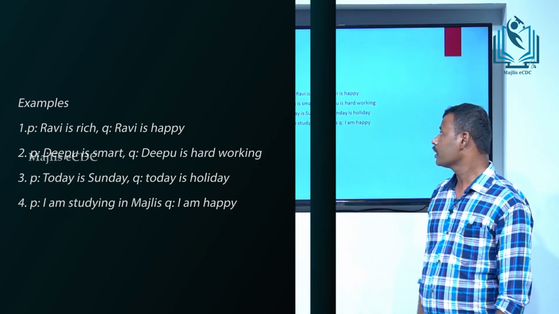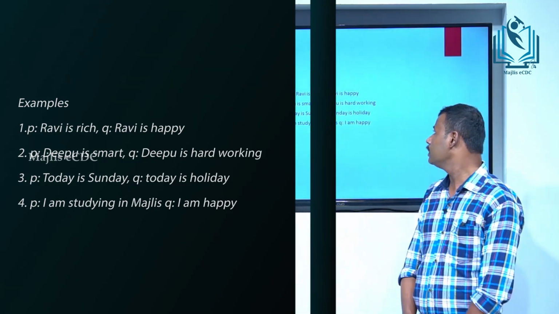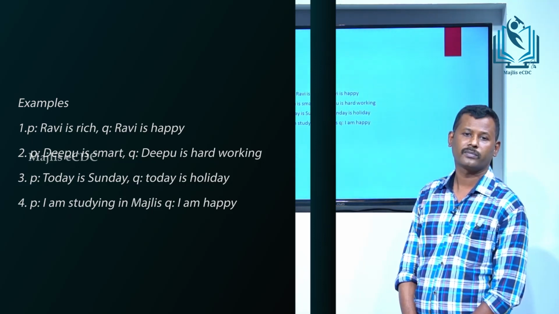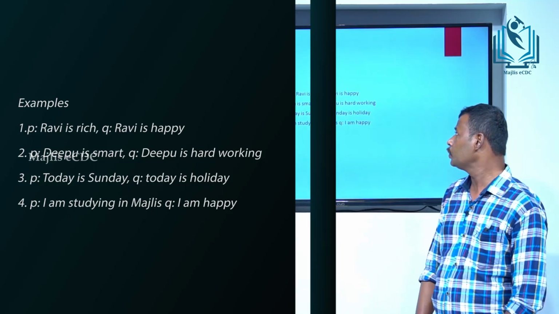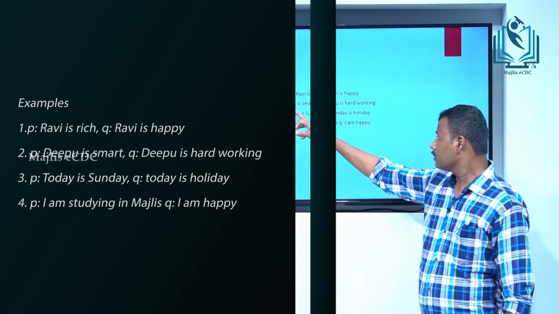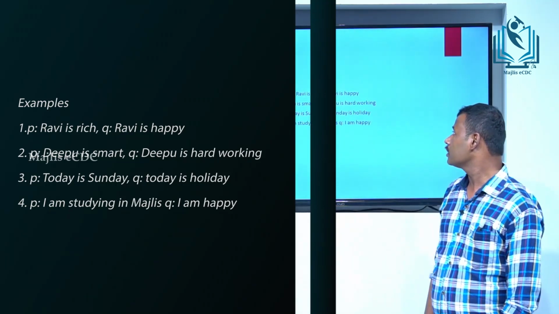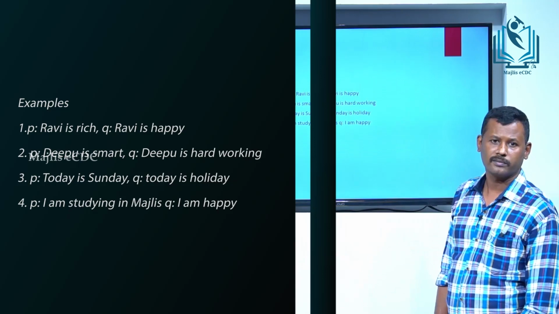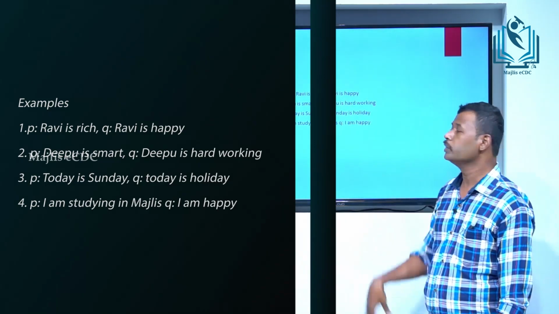Second example. P, Deepu is smart. Q, Deepu is hardworking. Here the compound statement says if Deepu is smart, then Deepu is hardworking.